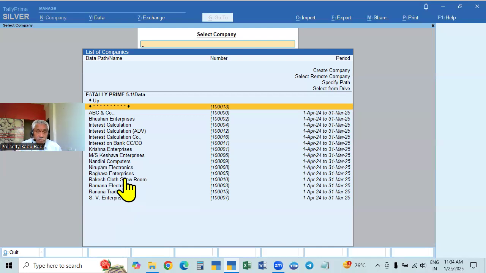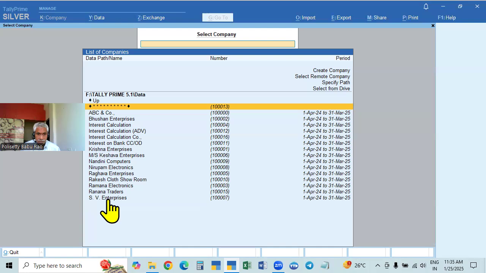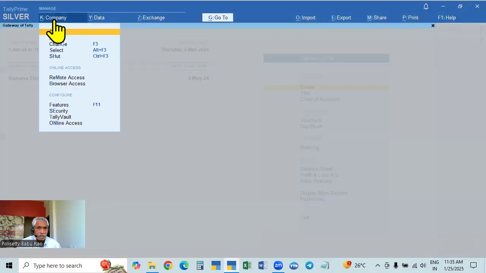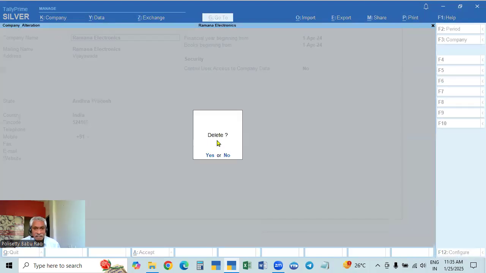Even though we have the data security, only we can access. When you are accessing, suppose there is a company which is not in use, not required, we can delete that. So how will you delete? Select that company and press enter. There may be a list of many companies. Go to Alter, and press Alt D. It will ask, are you sure? If you click yes, it will delete. Otherwise, if you click no, you will come back.